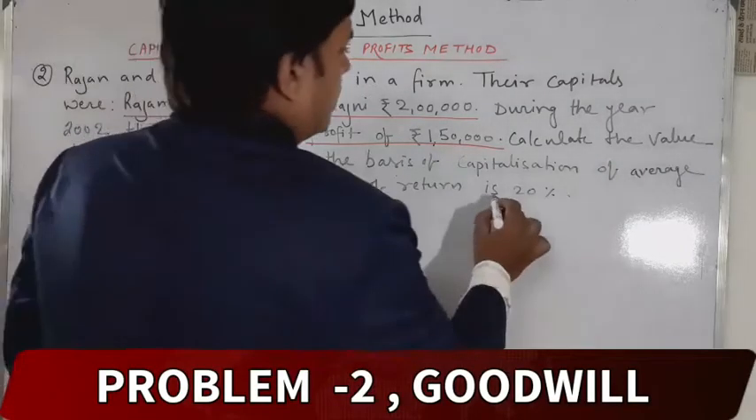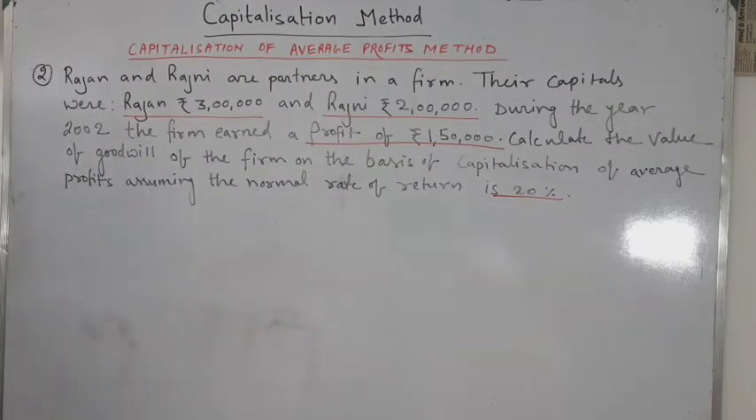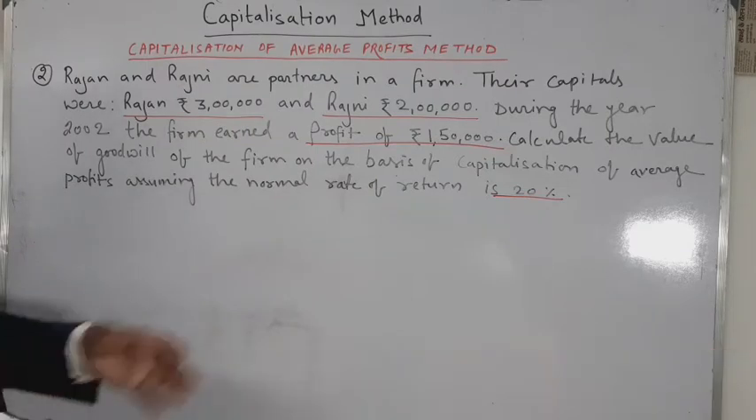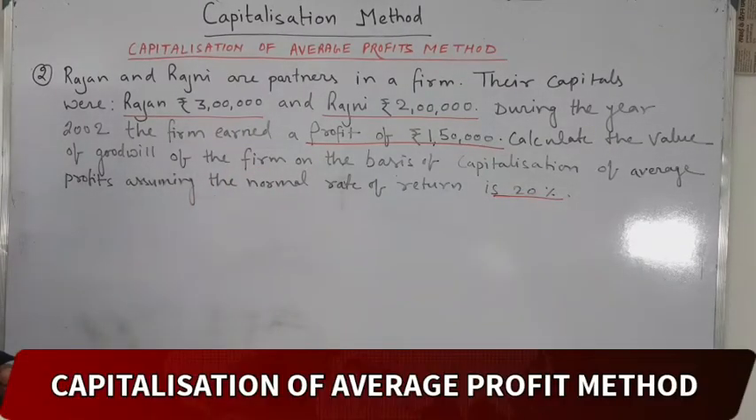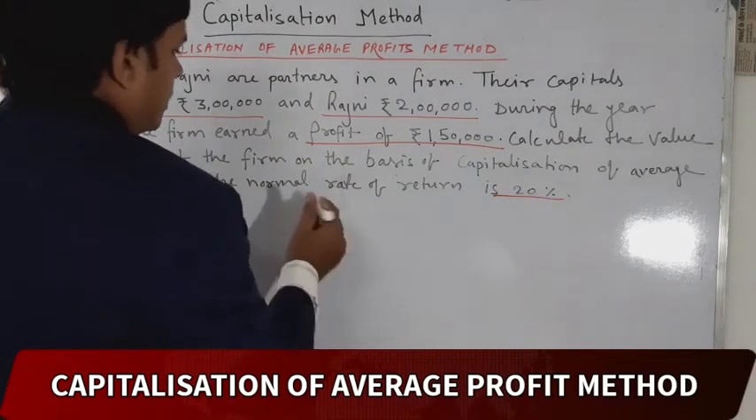of return is 20%. We are investing the capital in the business, and we know very well we will earn profit after doing the business. Then we are earning a normal rate of return. Here 20% is the normal rate of return. This is the problem. Now we are going to solve it. This is the solution.